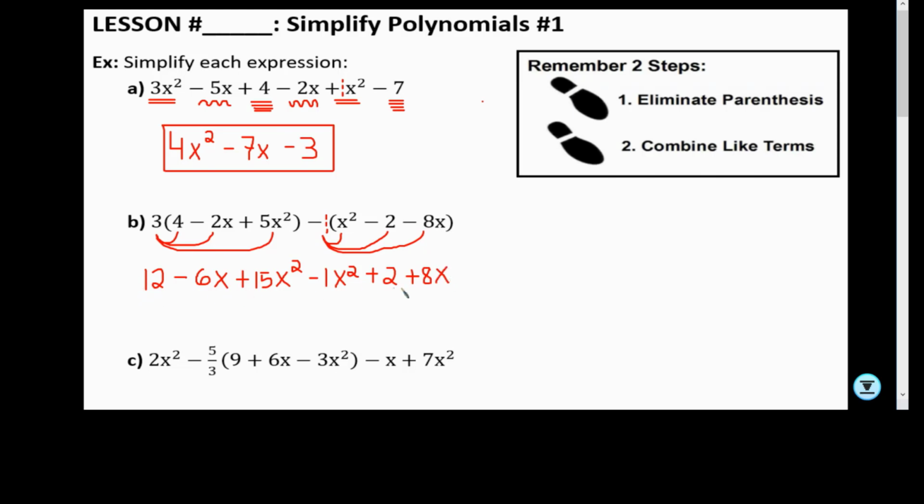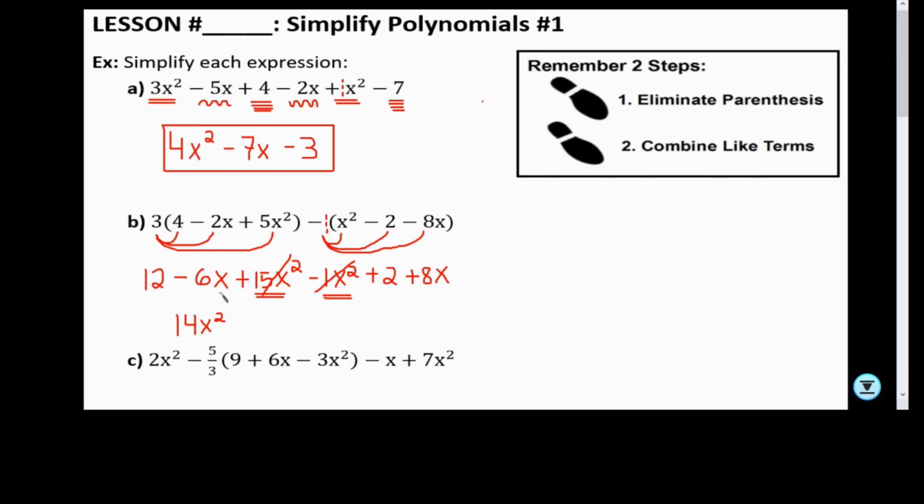Now we're going to combine like terms. Now, usually it's good form to write the exponents from the biggest to the smallest. So when we start to combine, we start combining the ones that have the highest exponent. So in this case, it would be x squared. So 15 minus 1 is 14x squared. So now we can go ahead and cross that out because we're done with the x squareds.